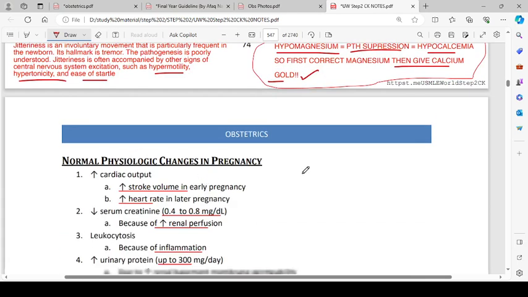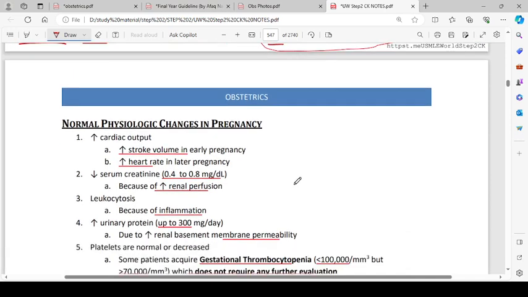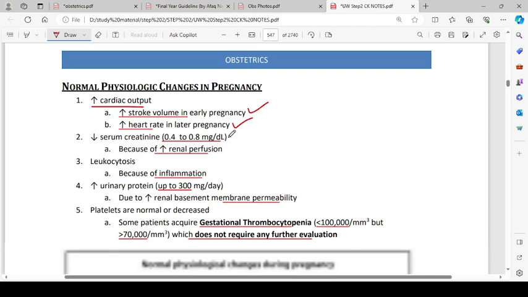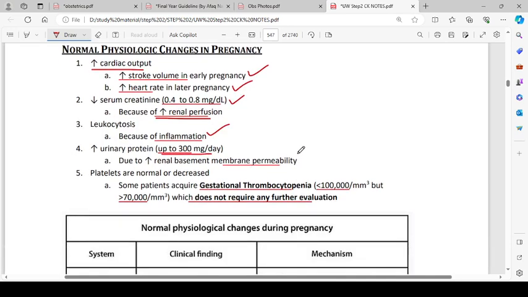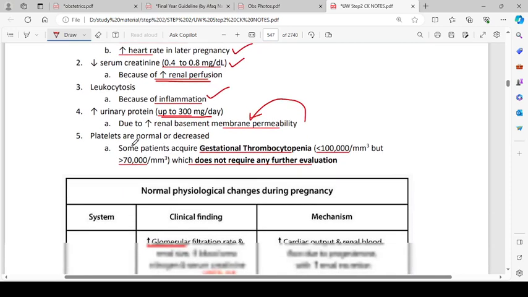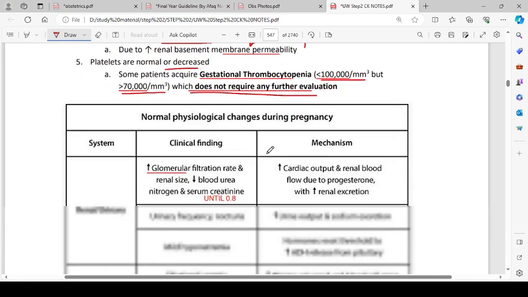Normal physiological changes in pregnancy. Increased cardiac output will result in increased stroke volume in early pregnancy and increased heart rate in late pregnancy. Decreased serum creatinine, 0.4 to 0.8 mg per deciliter, because of increased renal perfusion. Leukocytosis because of inflammation. Increased urinary protein up to 300 mg per day due to increased renal basement membrane permeability. Platelets are normal or decreased. Some patients develop gestational thrombocytopenia, that is less than 150,000 per millimeter cube but more than 70,000 per millimeter cube, which does not require any further evaluation.